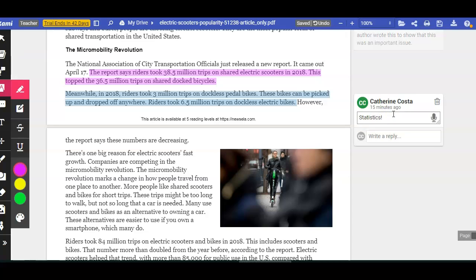Well, it says that 38.5 million trips were taken on electric scooters, but only 36.5 million were taken on docked bikes, and 3 million trips were taken on dockless pedal bikes, but 6.5 million trips were taken on electric bikes. So I think that the author used these statistics to show the popularity of electric bikes and scooters. So I'm going to go ahead and make a note of that.